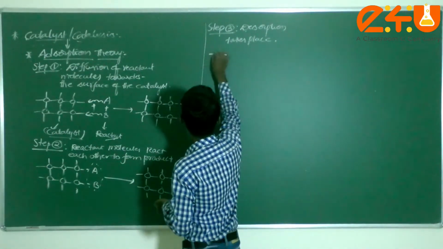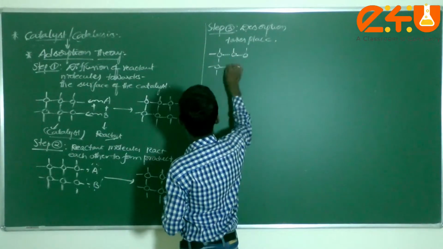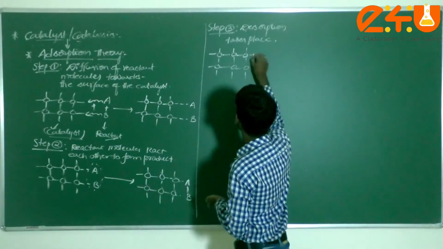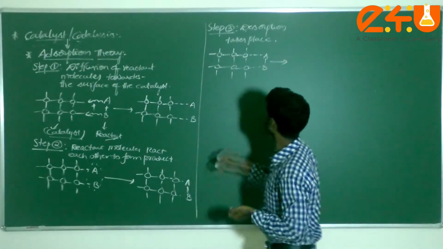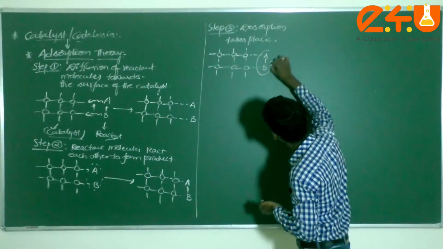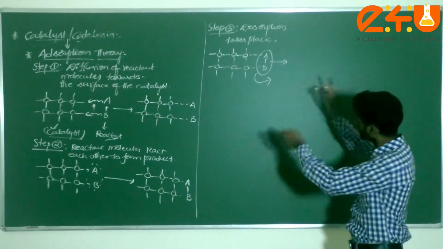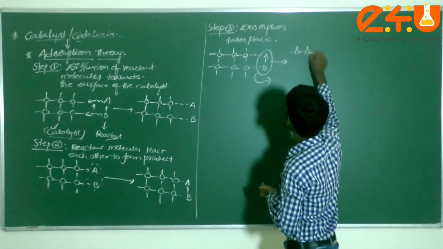Whenever desorption takes place, how will it be? Check it here. This is the catalytic substance. Now these are the dotted lines here, A and B. Desorption means the reactant molecules are moving away from this substance. Then it is forming the product or not?